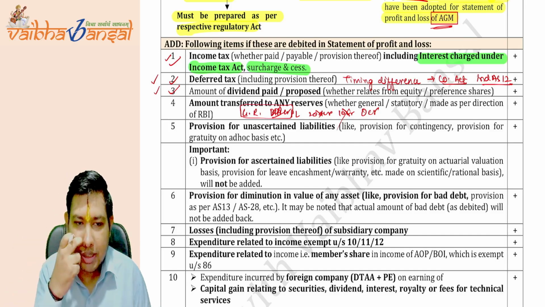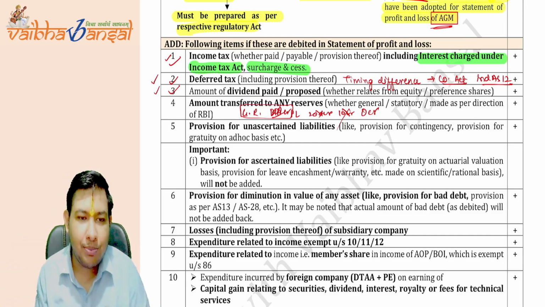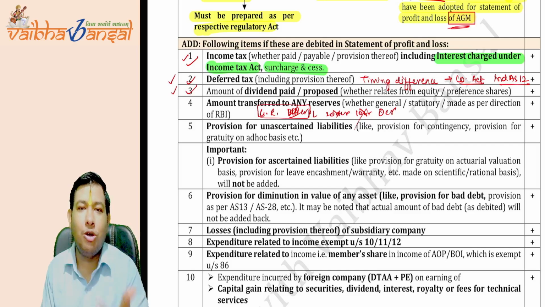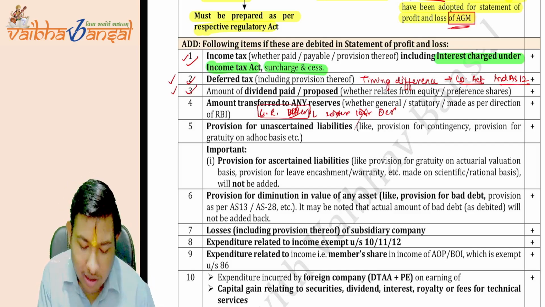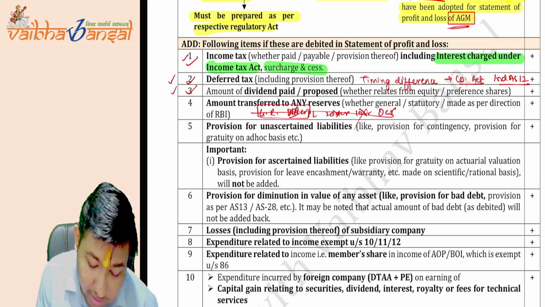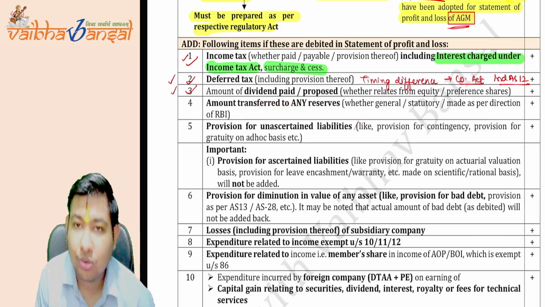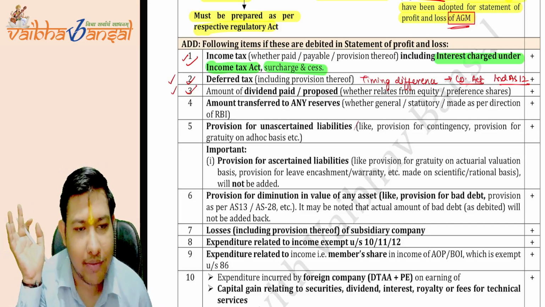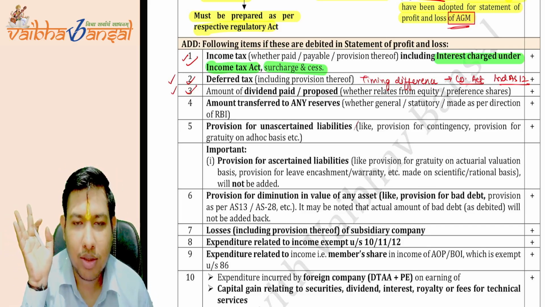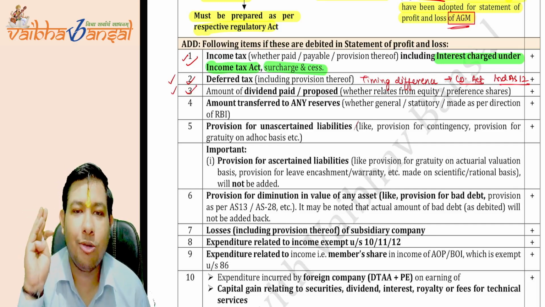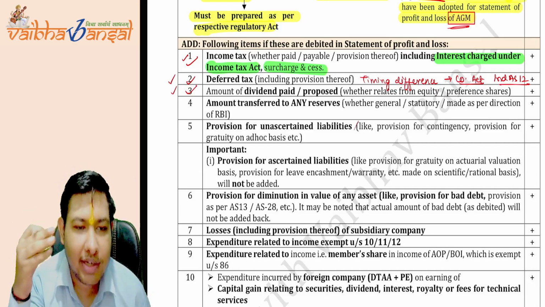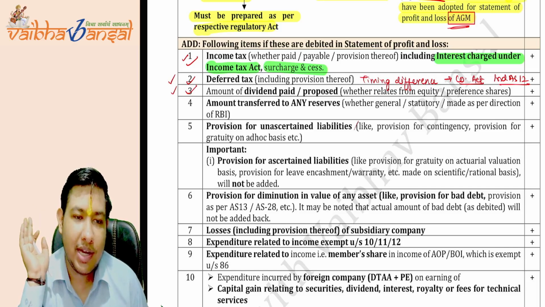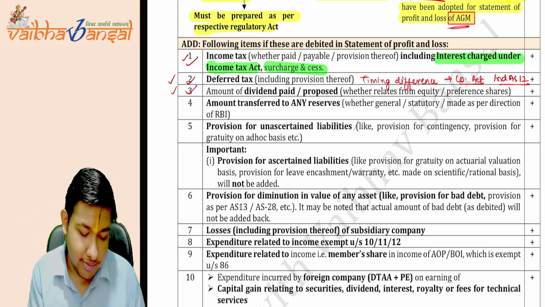The profit and loss account is debited because the amount is transferred to the general reserve. So the government said it needs to be added back because if we allow this, then you'll reduce your profit and show all the profits in the general reserve. Is this clear to you all? This is the reason why the government added back the reserve, if any debited to the P&L. Is this clear? The 4 points are clear.